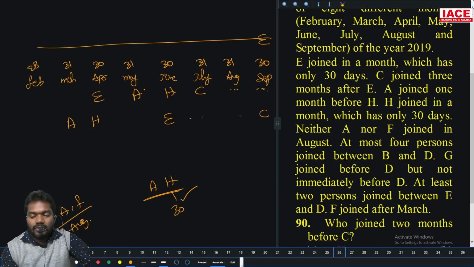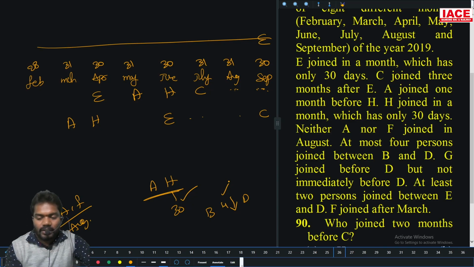Now, at most 4 persons join between B and D. At most 4 persons means 4 and less than 4. So B and D 4 and less than 4 persons. Next, G joined before D but not immediately before D. G joined before D but not immediately.